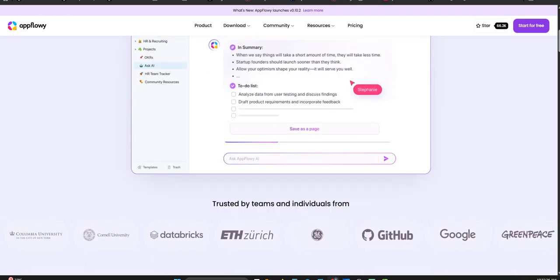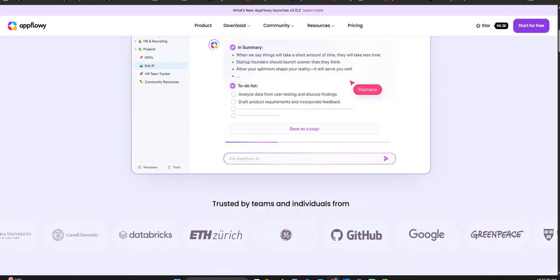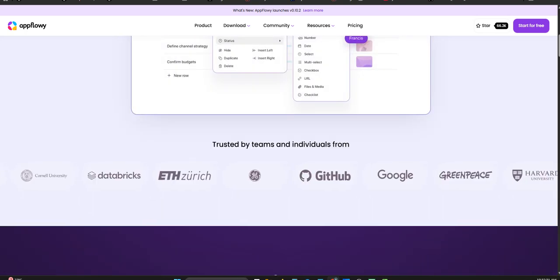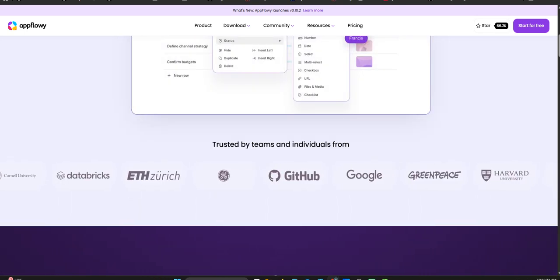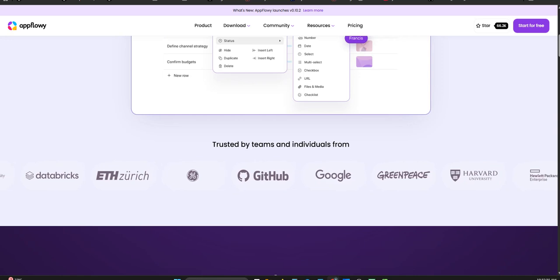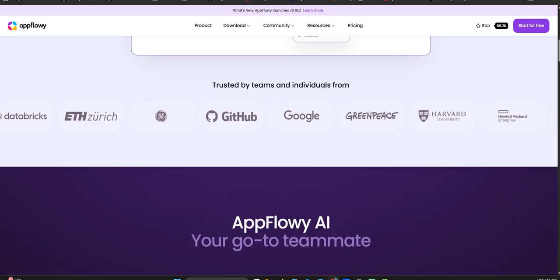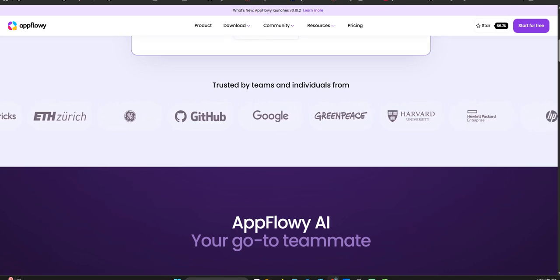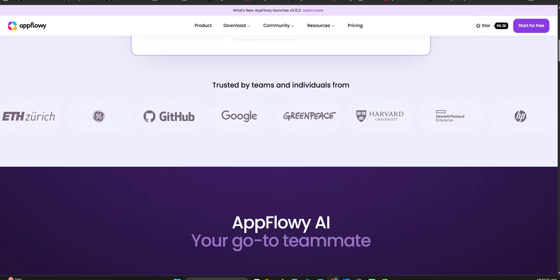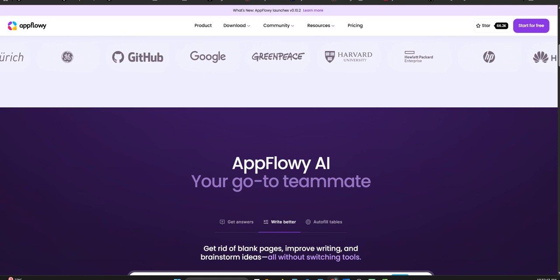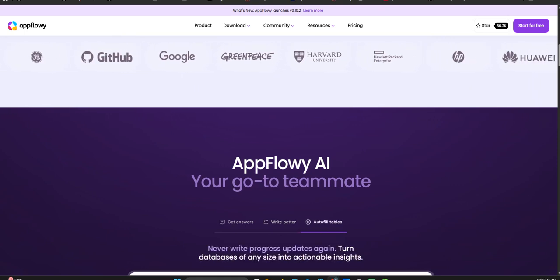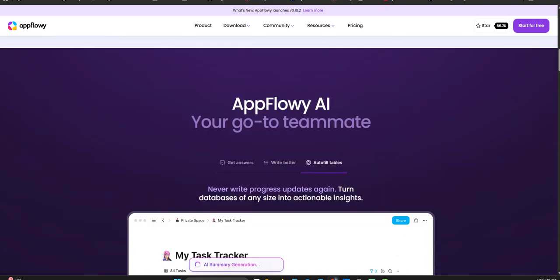So you could be sketching ideas on a whiteboard section, then turn those sketches into structured notes or even a database table without switching apps. Exactly. That's the idea, fostering that nonlinear visual thinking. And their AI reflects that, too. How so? It's less about raw coding help and more about visual assistance. Think turning an outline into presentation slides automatically or summarizing notes into a mind map. It helps you visualize information.